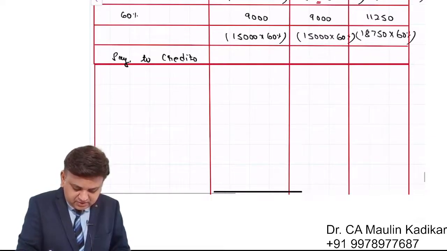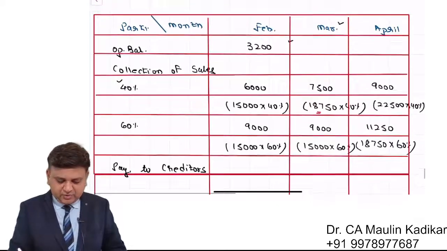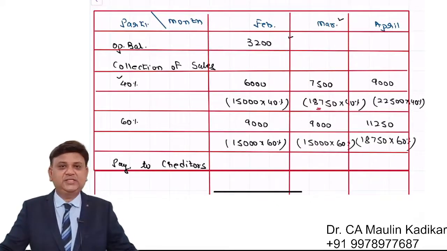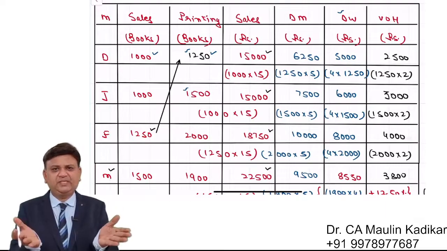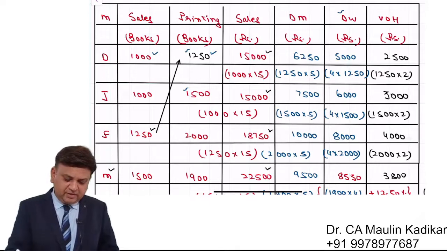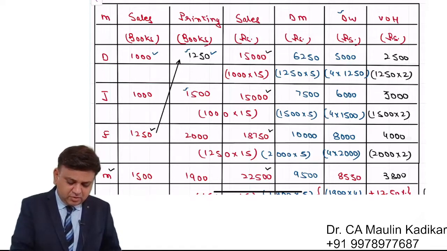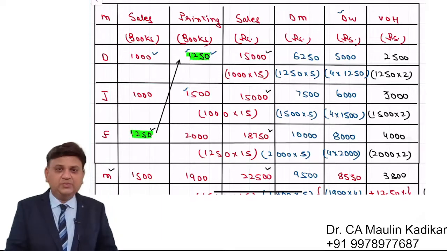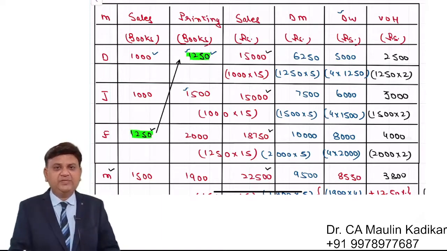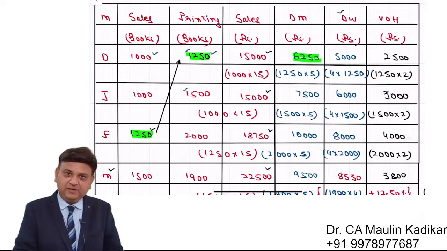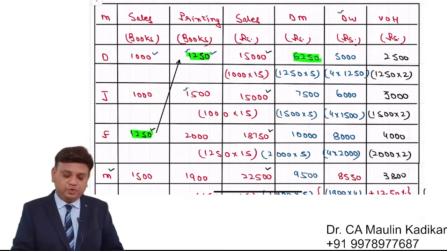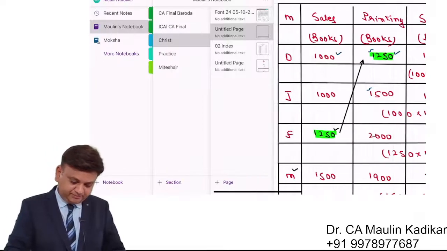Payment to creditors in the month of February. I request you to write the answer in the chat box. Friends, the answer is again very simple. The way we have the production 2 months before sales, similarly, the question is providing the information that the average payment period is 2 months. So whatever the purchases of December, that will be paid in February. That is the way we are supposed to show the payment to the creditors.